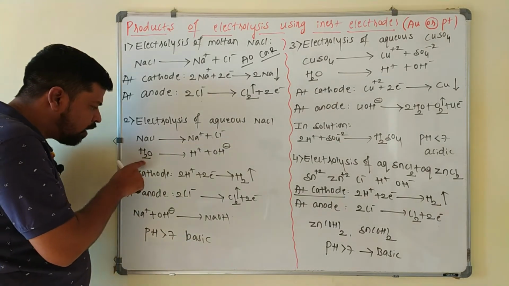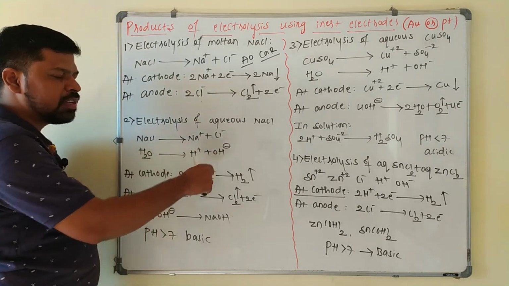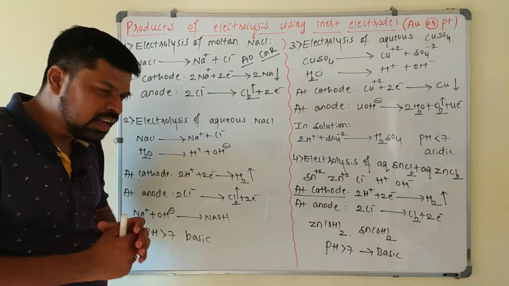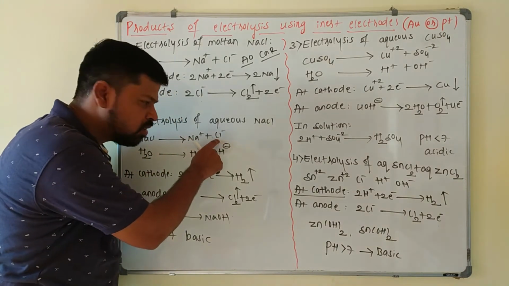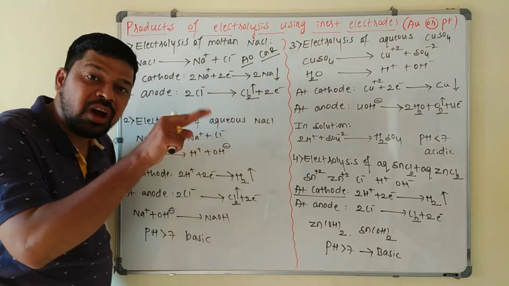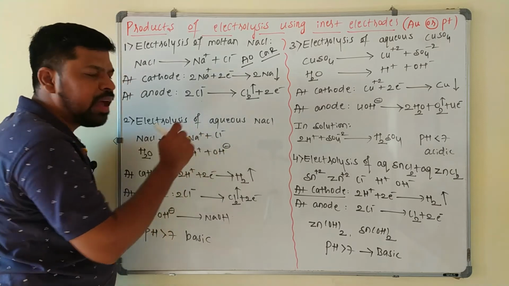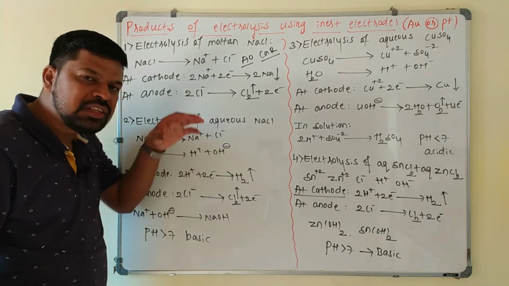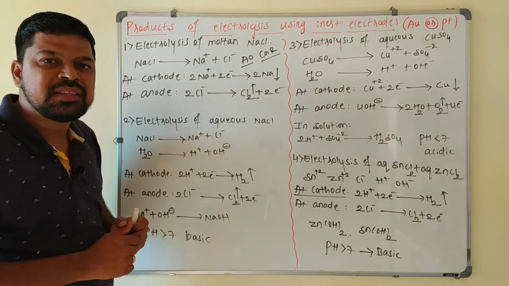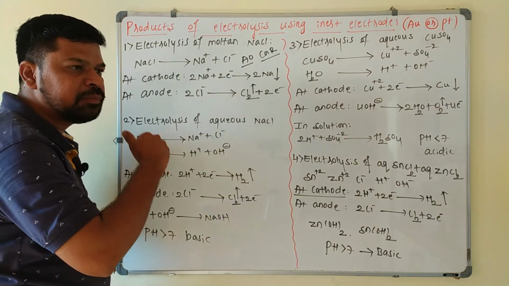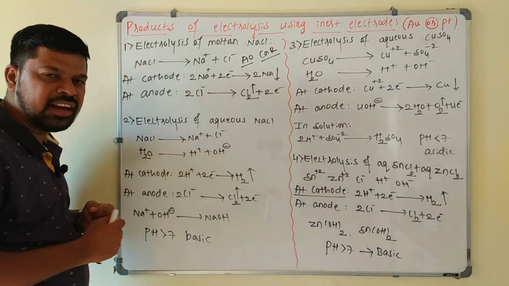Next, water also undergoes dissociation to a small extent, so H+ ions and OH- ions are present here. Now in the electrolytic solution, you have Na+ ion as well as Cl- ion, H+ ion and OH- ion. There is a competition between these two cations and a competition between these two anions. Out of these two cations, which undergoes reduction depends on the electrochemical series. In the electrochemical series, the element on the right hand side readily undergoes reduction, and the one on the left hand side readily undergoes what?